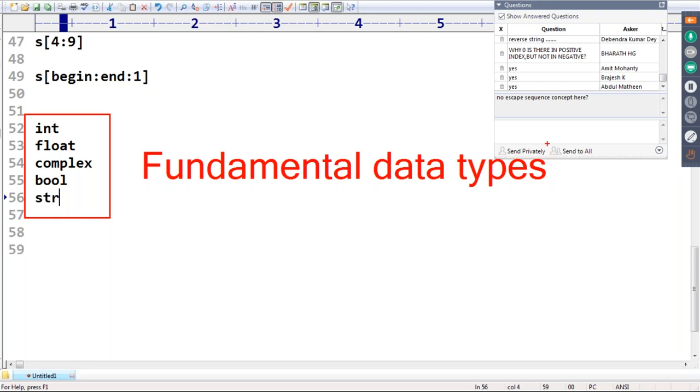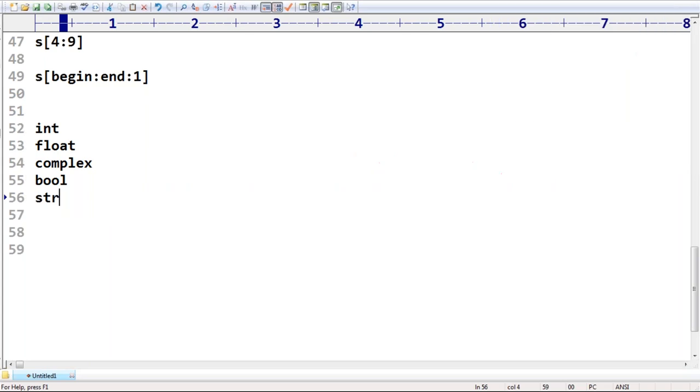Next, there are small conclusions I have to take, sir. One conclusion we already covered: these 5 are by default considered fundamental data types in Python.